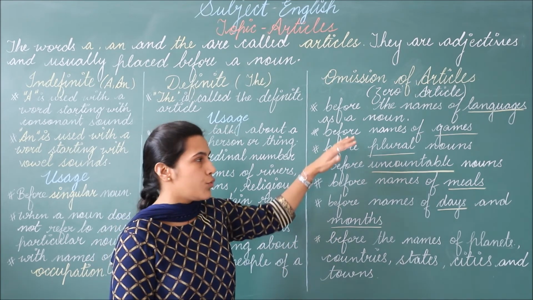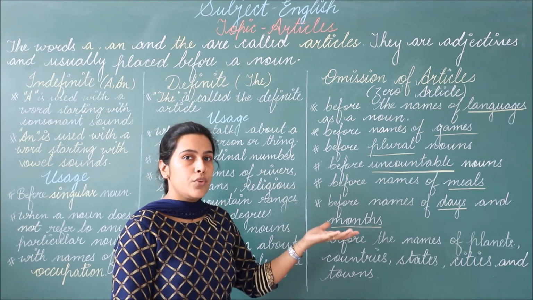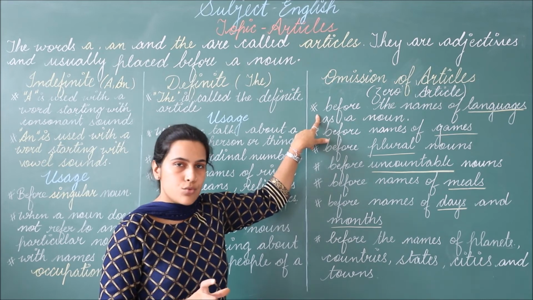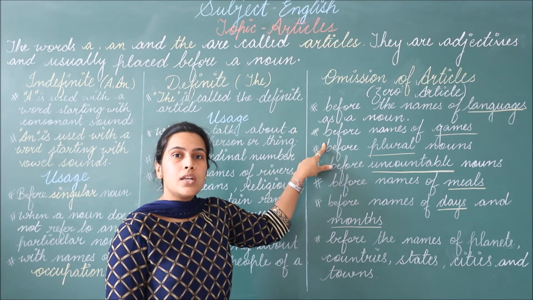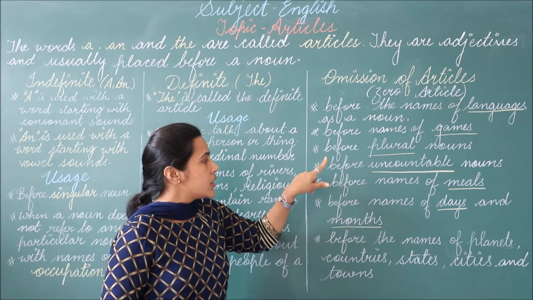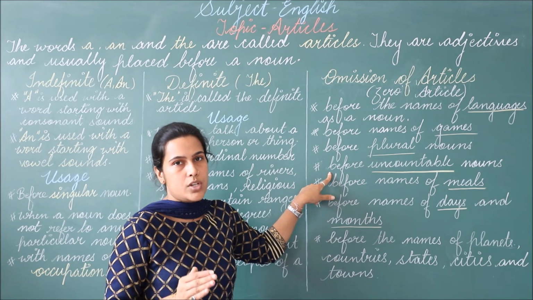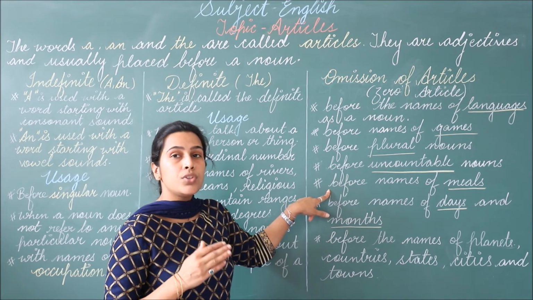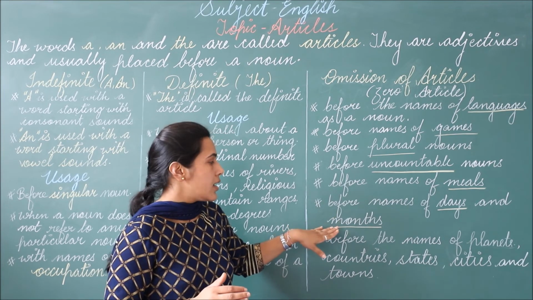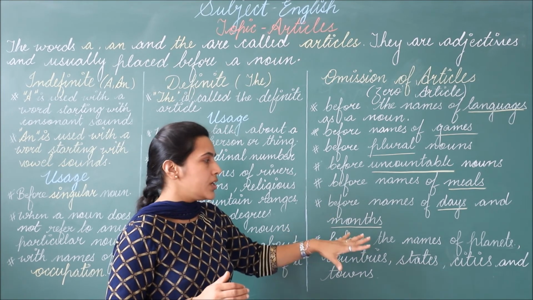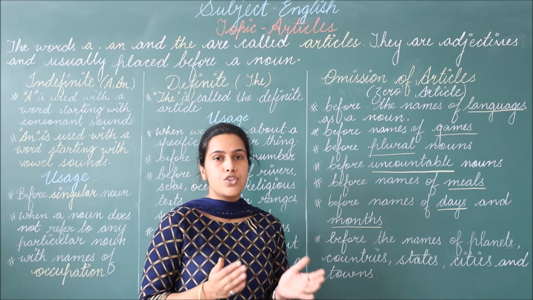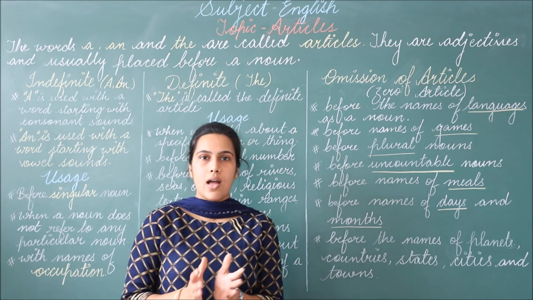Then last we learned about the omission of article, means where we should not use the articles. And I have mentioned some points over here and explained you where we should not use article. The first one was before the name of the languages. Second one, before the names of games. Third one, before plural nouns. Then before uncountable nouns. Then before the names of meals. Then before names of days and months. And before the names of planets, countries, states, cities and towns, we should not use any of the article.